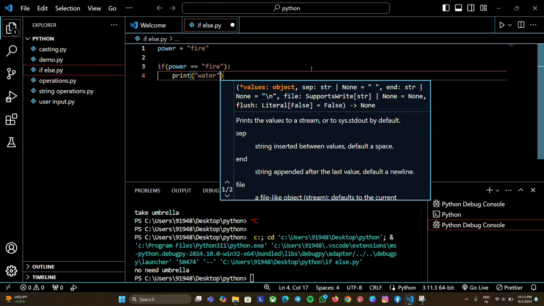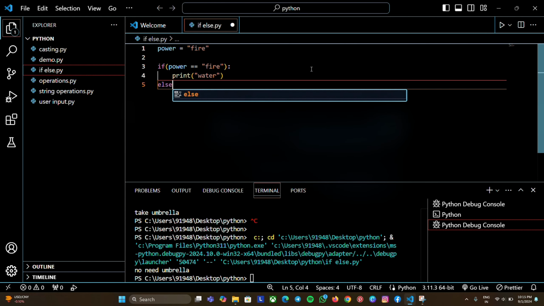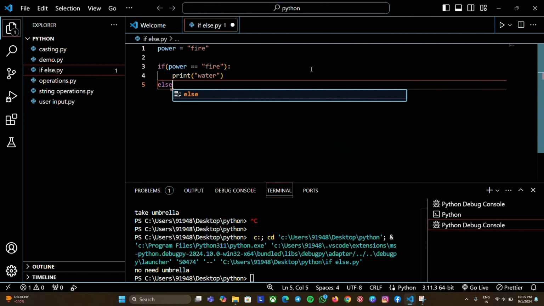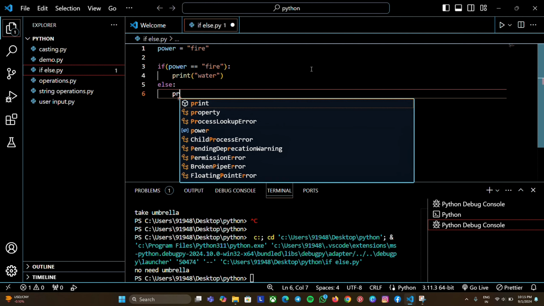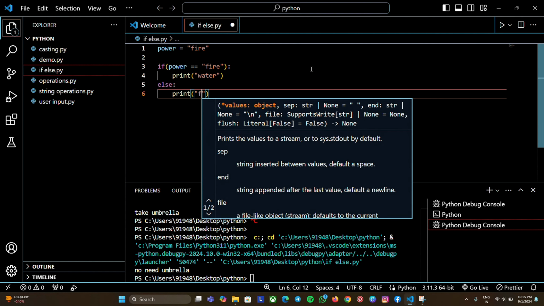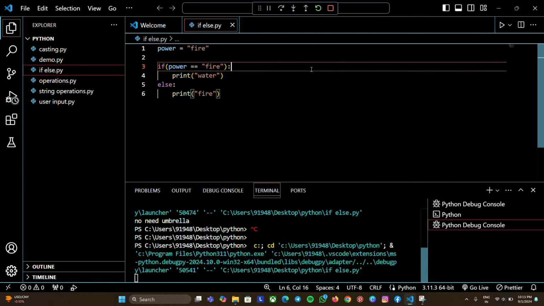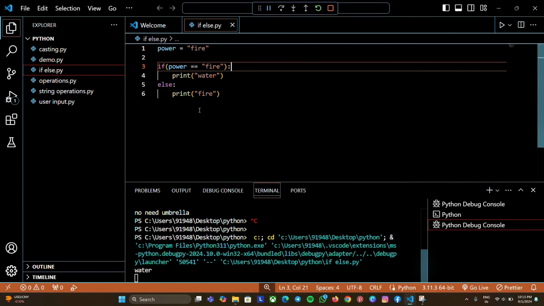So I am giving water inside double quotes, and followed by that type else and put a colon and press enter. Come to the next line and print. You can give whatever you want, but now I am giving fire. So now let's run the code. Okay, let's see what is the output. We get the output as water.